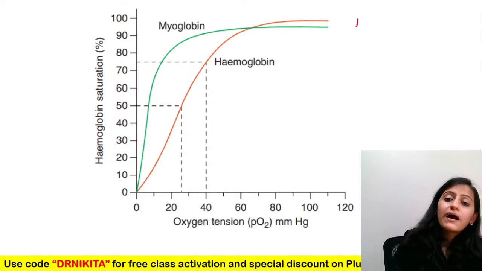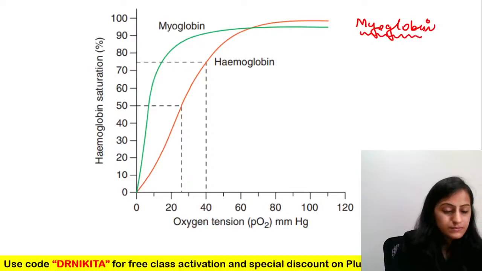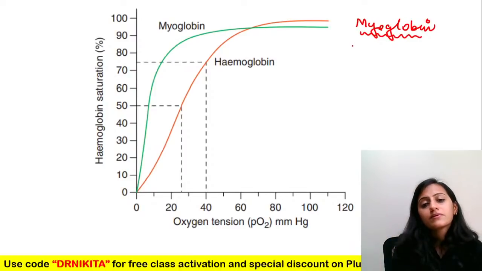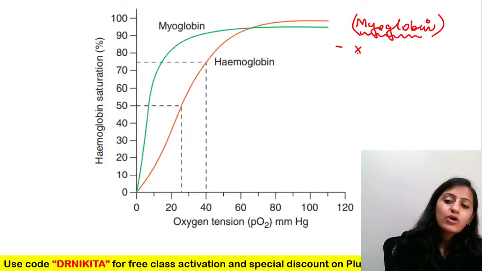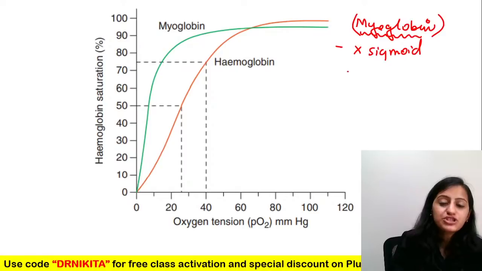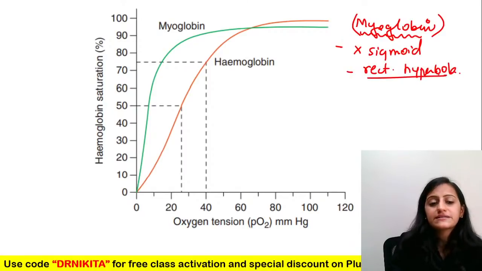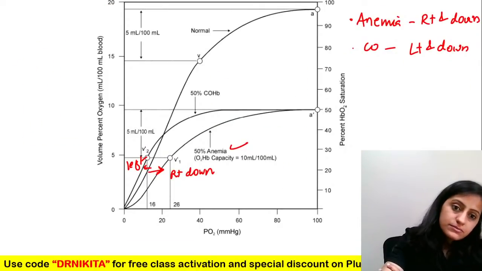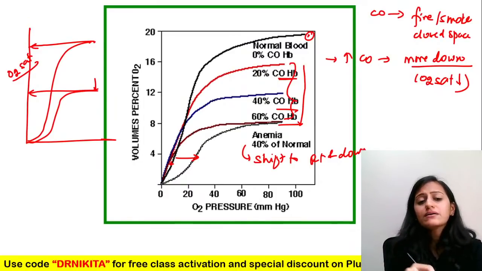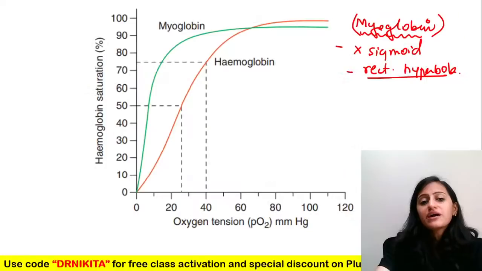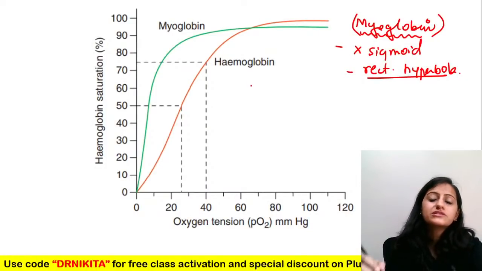How is the curve of myoglobin? How is the myoglobin curve, the oxygen hemoglobin dissociation curve for myoglobin? See, it is not sigmoidal shape. Remember, it's not sigmoidal shape. It is called a rectangular hyperbola. So why does it not show the sigmoid? Because it does not have positive cooperativity, right? There is no positive cooperativity.